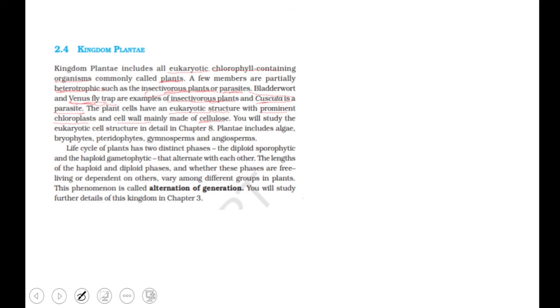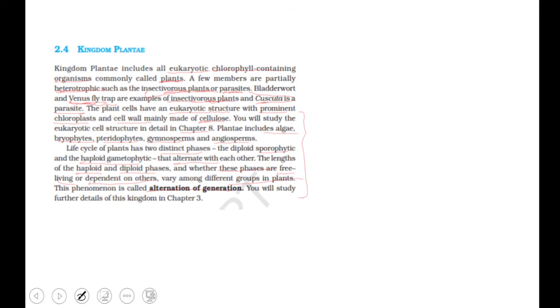And also, Plantae includes algae, bryophytes, pteridophytes, gymnosperms, and angiosperms. And these all have been put under a separate chapter. And the life cycle of plants has two distinct phases, diploid sporophytic and the haploid gametophytic, and these alternate with each other. And the lengths of the haploid and diploid phases and whether these phases are free living or dependent on others vary among different groups in plants. And this phenomenon is alternation of generation.